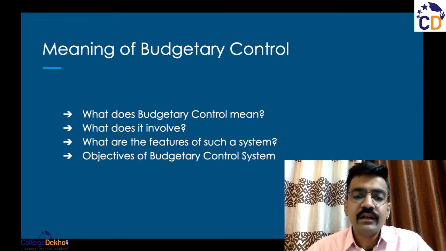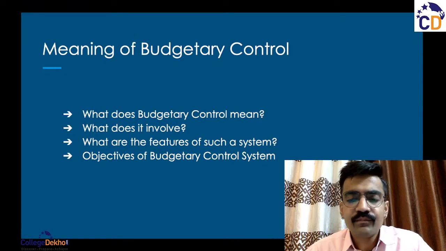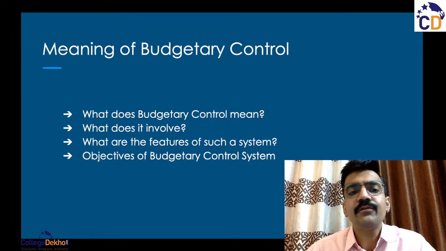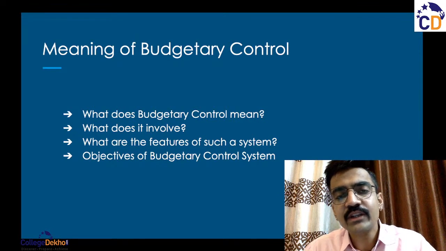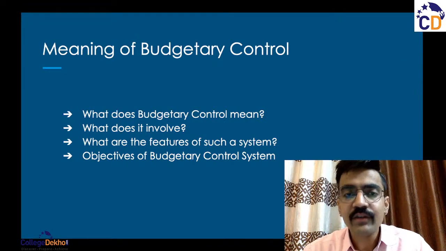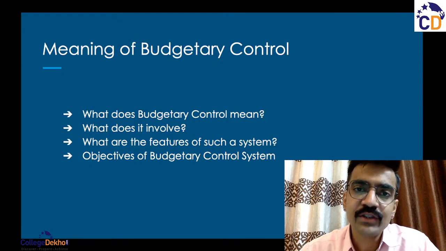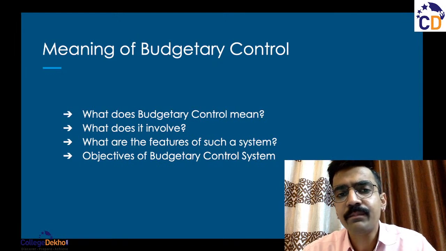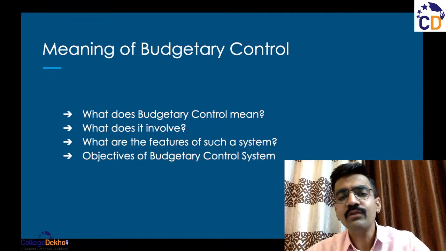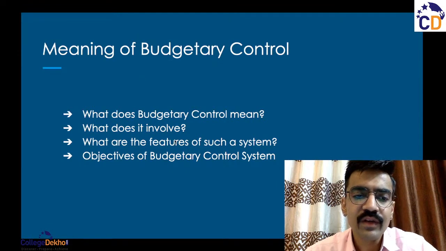All right. Then if a budget fails, right, if a budget cannot meet the actual requirements, then there is also accountability that is placed on the management per se, or different persons in the management, the key management personnel. All right, so all of this process is involved in the budgetary control system.